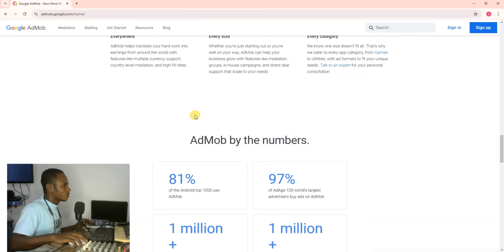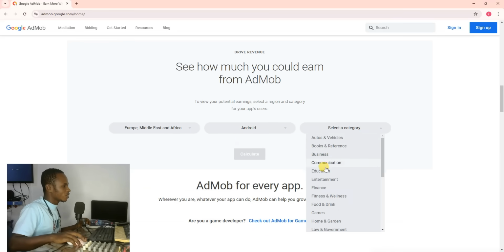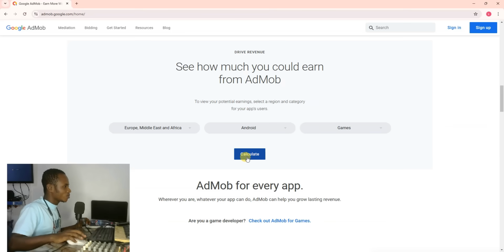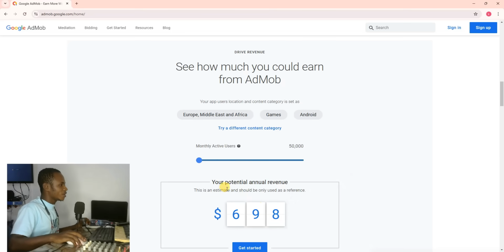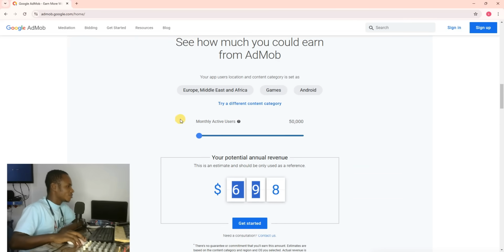Alright, so let me check whether I can find this calculator. You can see, you select your region, like Middle East, you get Android, and you select a category like a game, and you can calculate over here how much you're going to earn. You're going to earn like $690. So let's check.